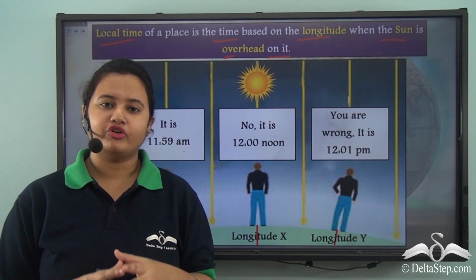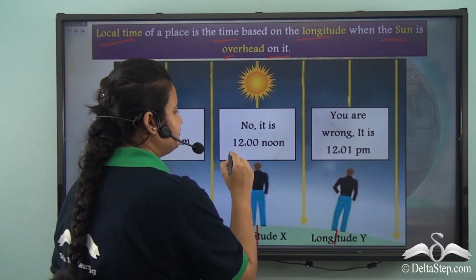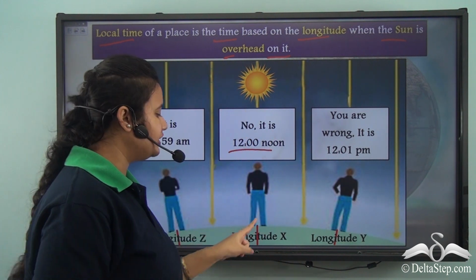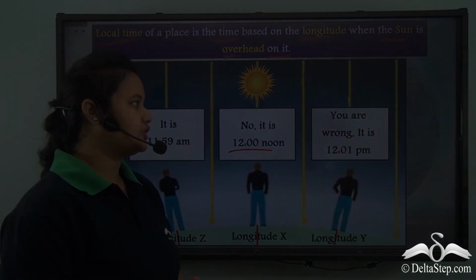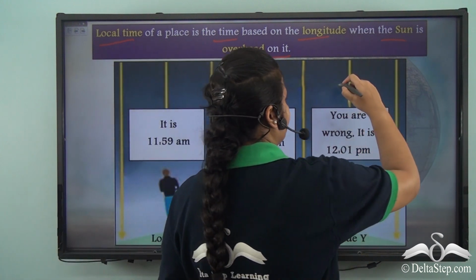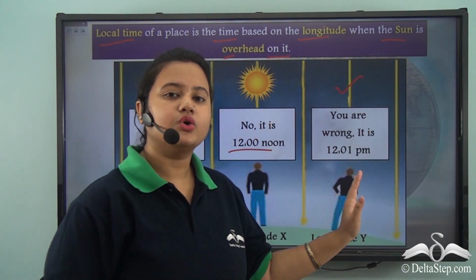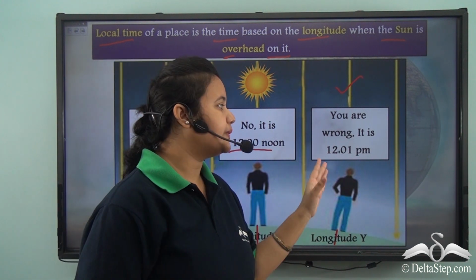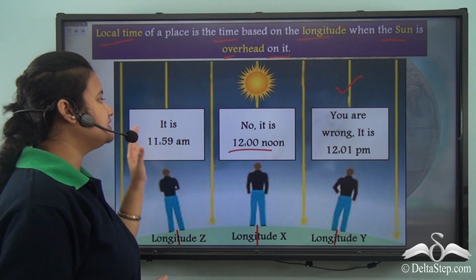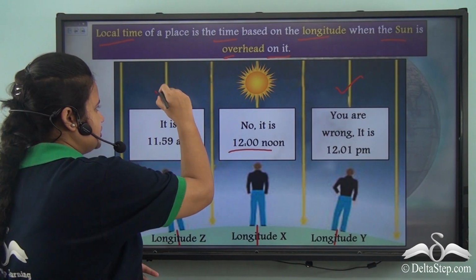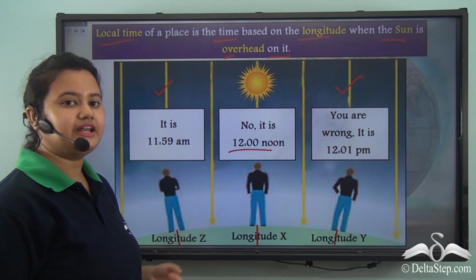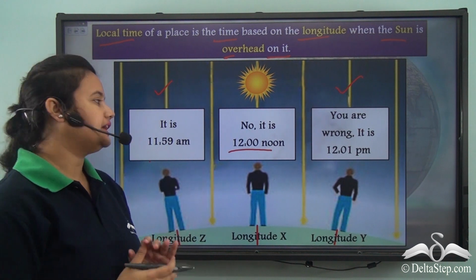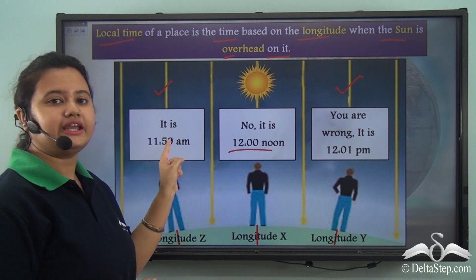The local time of a place is generally 12 noon, and that is the time when the sun is overhead over that particular longitude. If the sun would have been overhead over longitude y, then the local time of this place would have been 12 noon instead of 12:01 pm. Again, if the sun would have been at this position, that is overhead longitude z, then the local time of this place would have been 12 noon instead of 11:59 am.